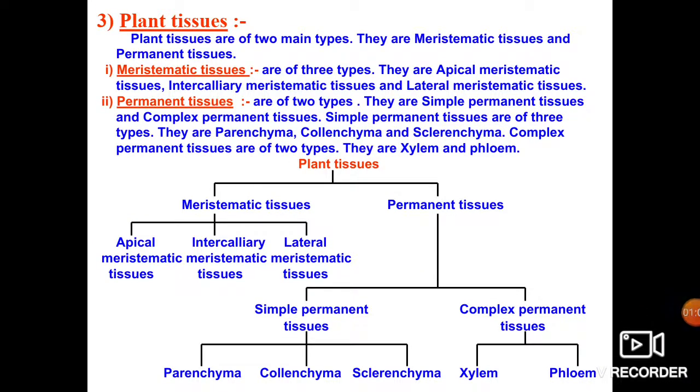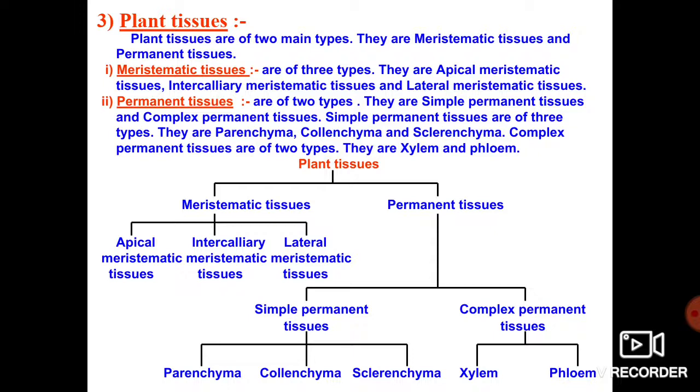See, majorly in plant tissues, there are mainly two types of plant tissues. That is meristematic tissue and permanent tissue. Do you know where the meristematic tissue is present? Yes. So this meristematic tissue is present particularly where the growth of the plant takes place. In that region only is this meristematic tissue present.